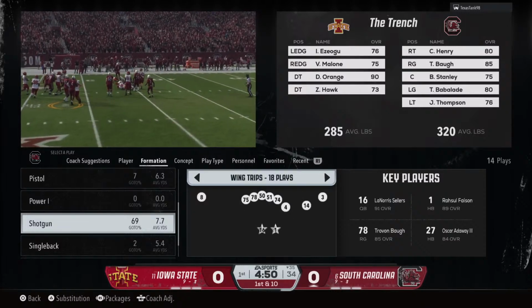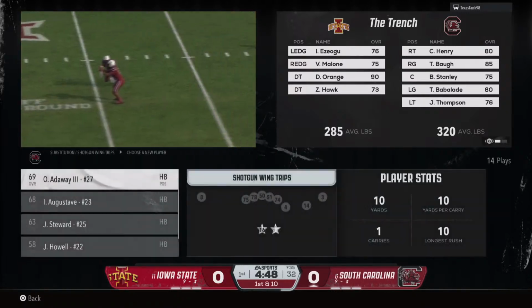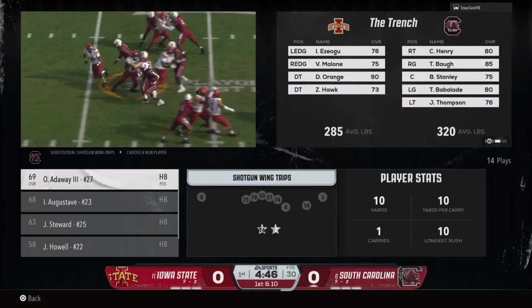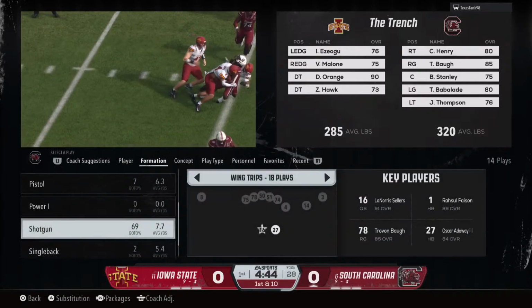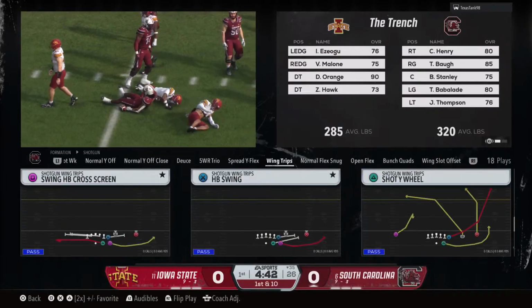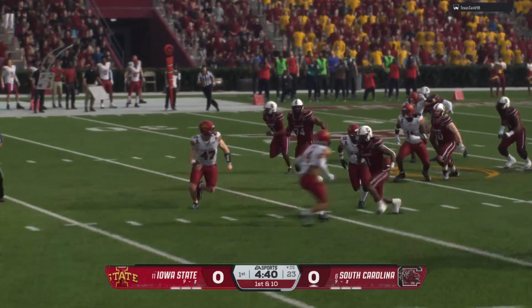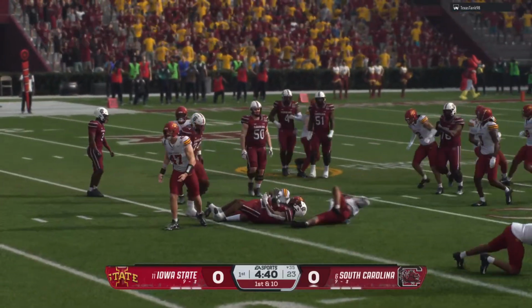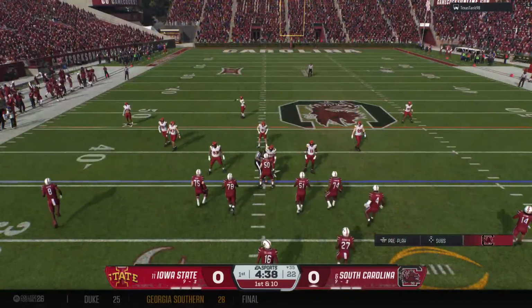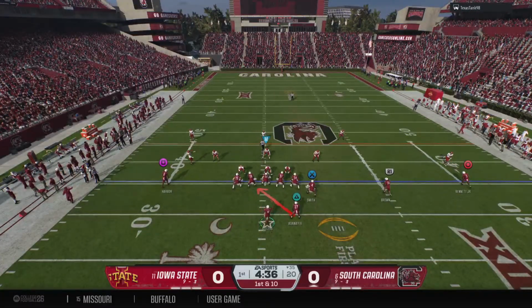Chris, what a way to start this game. All this hype and build-up of the playoff game. Offensive line says, hey, put it on our back. We'll be able to get things going. And if you can keep running the football like this, man, does it open up the entire playbook. Fresh set of downs for the offense. First down.